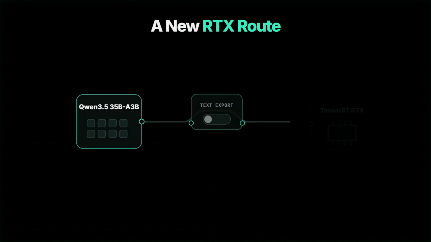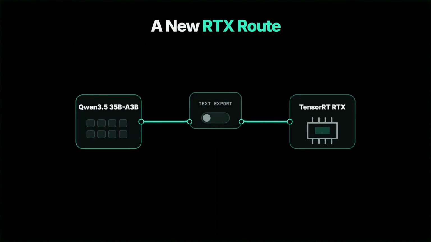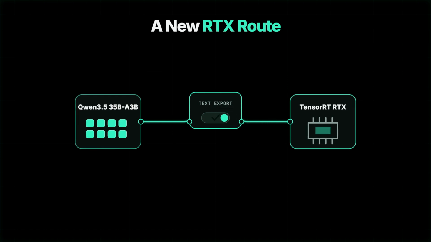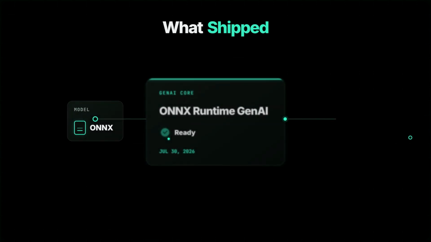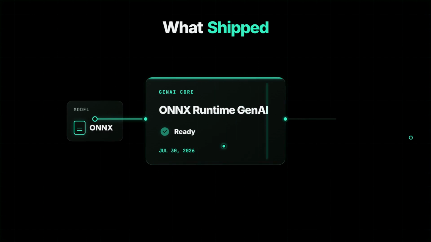Qwen3.5 35B-A3B MoE now has a text export path through the TensorRT RTX execution provider. It arrived inside ONNX Runtime GenAI version 0.15.0, and the exact wording matters. Microsoft's release page lists version 0.15.0 as the latest release, published July 30th, 2026. Qwen support is one item inside a much broader runtime and multimodal update.